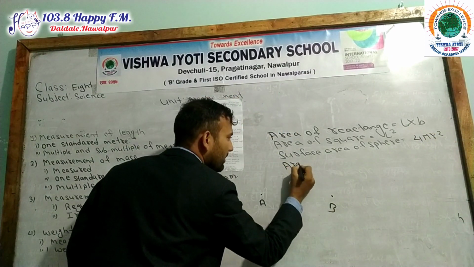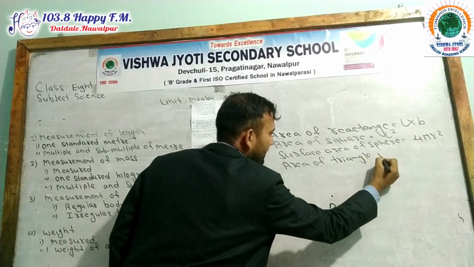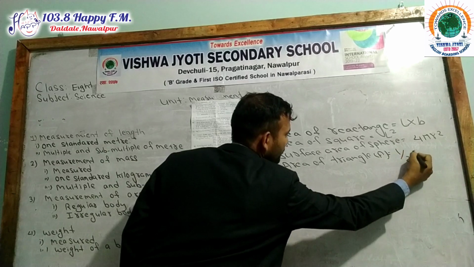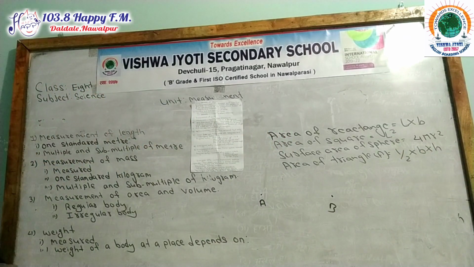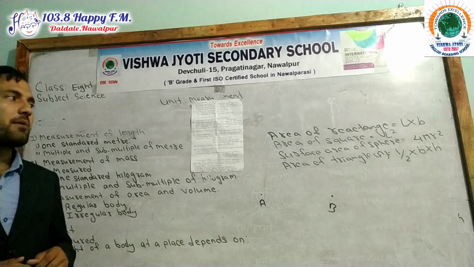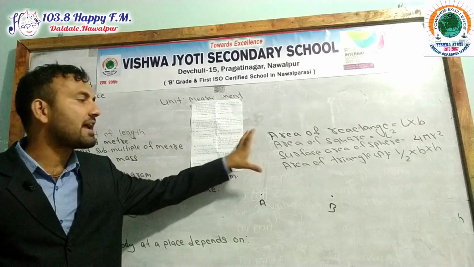Area of triangle, A equals 1/2 base into height. We can find out the area of a regular object by using a mathematical formula. How can you find the area of a regular object?